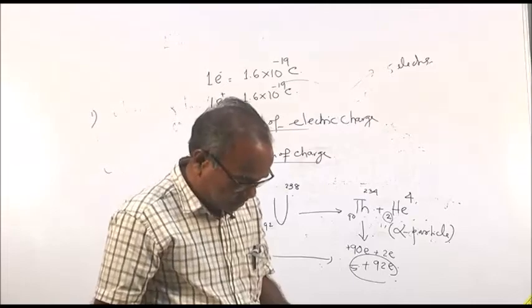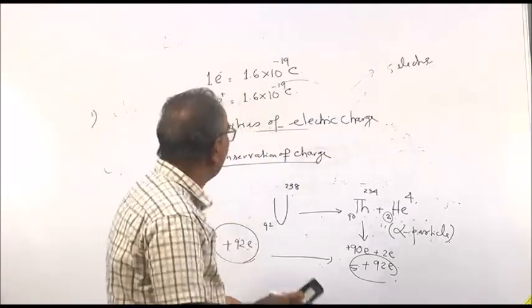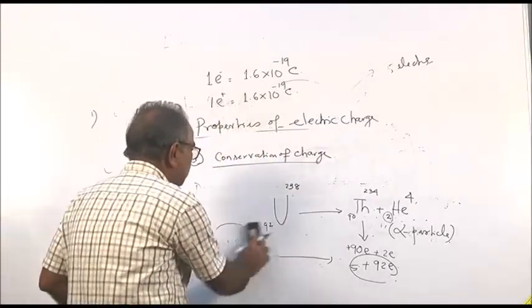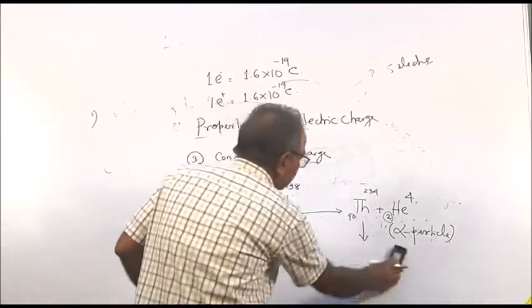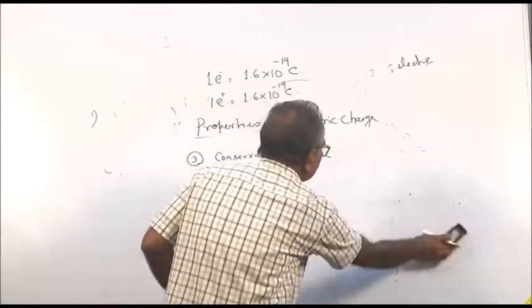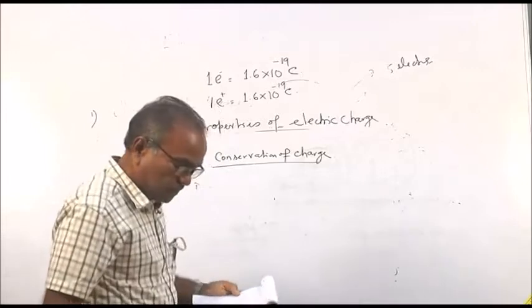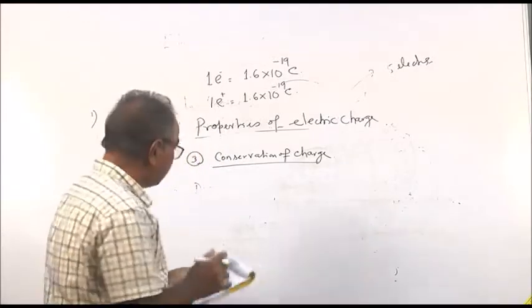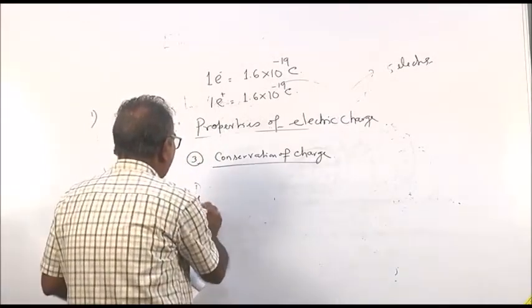Then the fourth property of electric charge is the additive nature of charge.